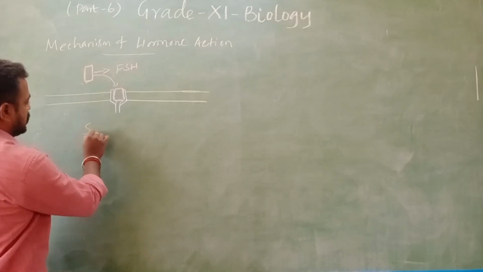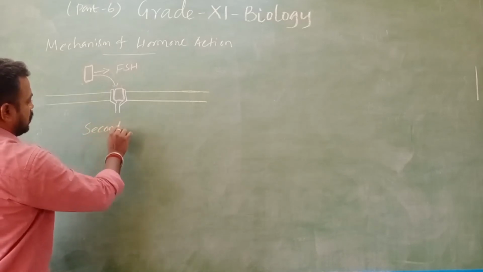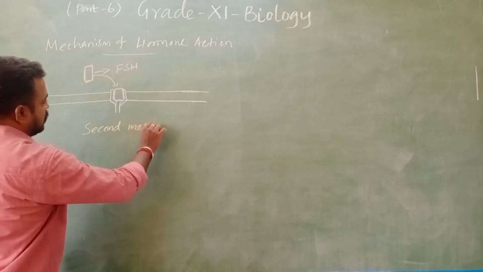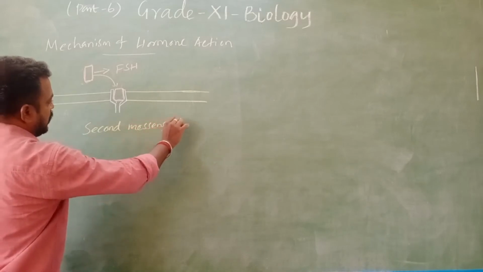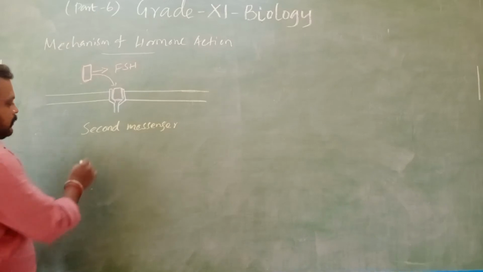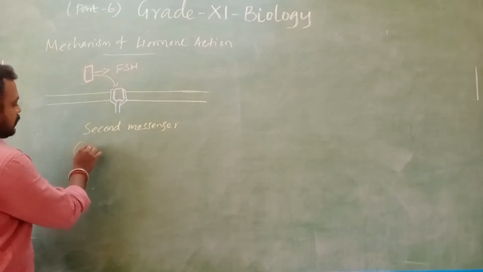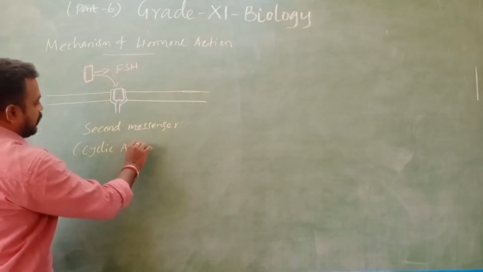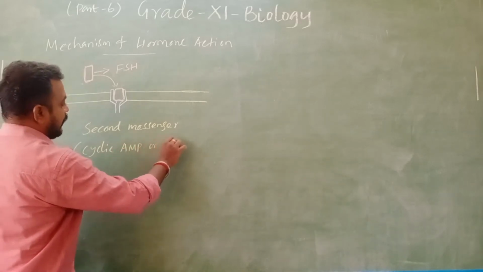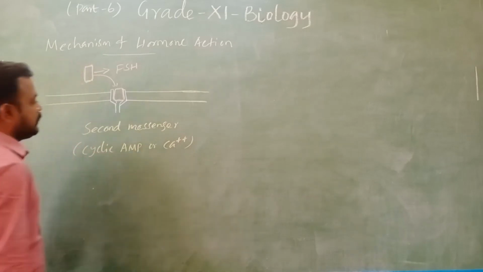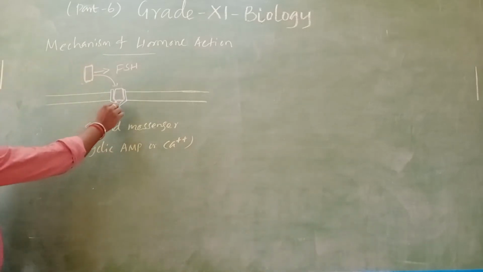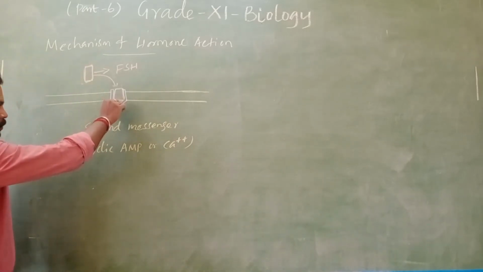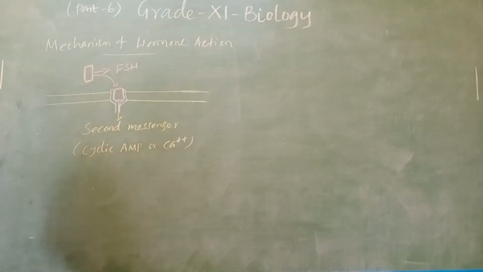Second messenger will be created, that is cyclic AMP or calcium ions. After getting this hormone, it is converted into a second messenger.